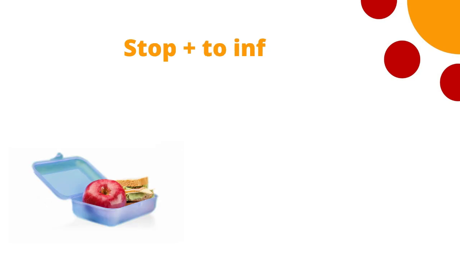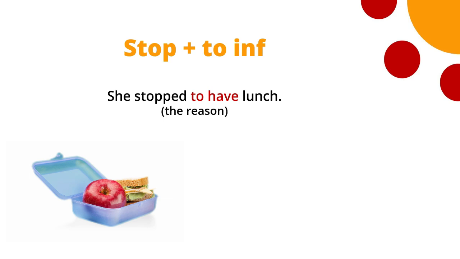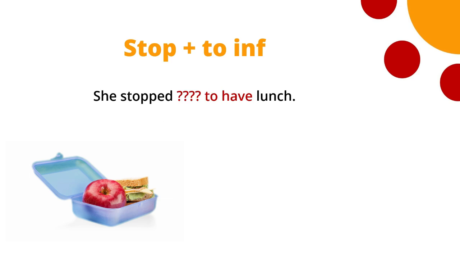Now, let's look at some sentences where we have stop, but only with the to infinitive. She stopped to have lunch. To have lunch is the reason for stopping, as we've already seen. But where is the verb? What is the verb that she stopped to have lunch?